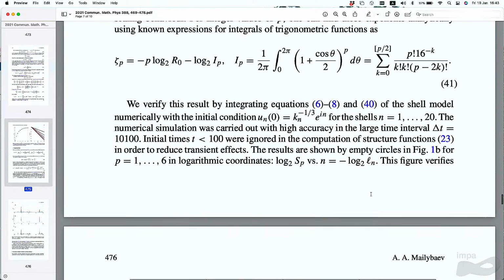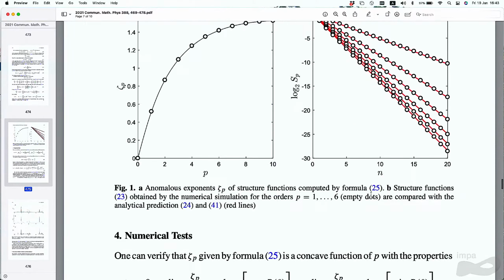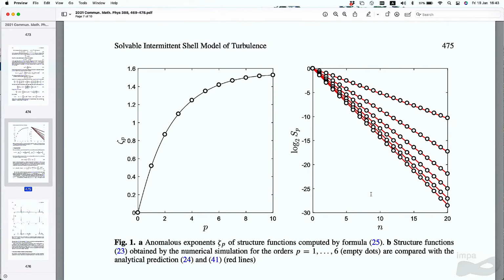So this gives the dependence of zeta p on p in this shape. Then you can compute the structure function as a function of n, just to verify it works. These are the points computed numerically, and the red line is given by the theorem. They completely match, as it should be.